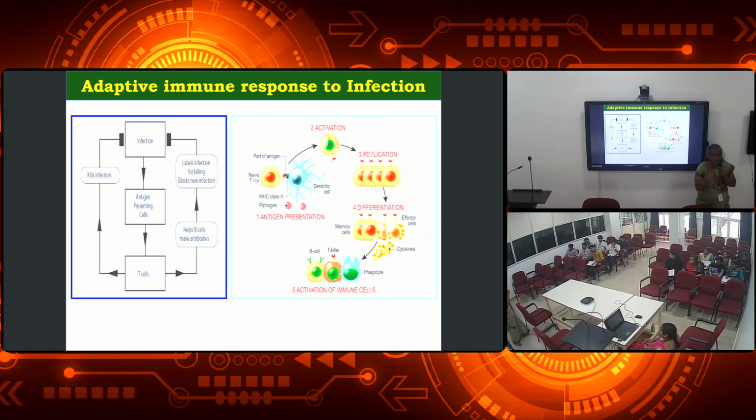One T cell alone cannot do it, right? So the T cells will replicate when the pathogen first comes, to produce more T cells, and then these T cells will differentiate into the memory cells or the effector cells. Okay, so what do memory cells mean? They will keep the memory.